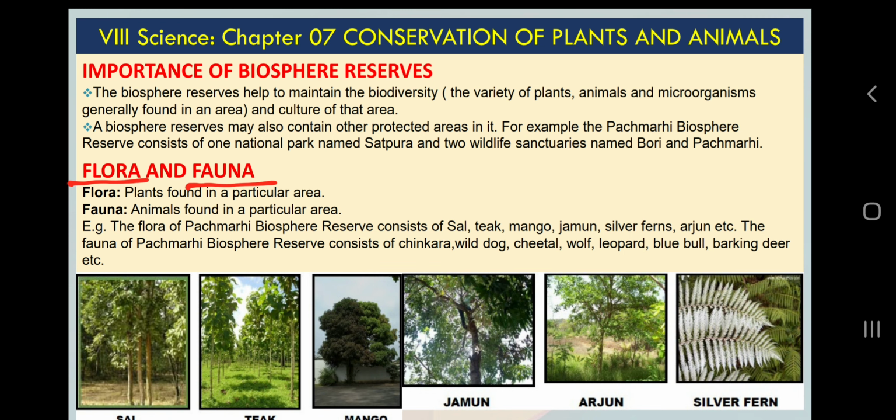If I talk about Jamnagar, the plant diversity of Jamnagar is called the flora of Jamnagar, and the animal diversity of Jamnagar is called the fauna of Jamnagar. Actually, for flora there are big books. We catalog them. There are some researchers who do this work. It's huge work, so many people collaborate on it. For example, Rajasthan or Gujarat, there are so many varieties of plants and animals in Gujarat and Rajasthan that we are not able to count them.